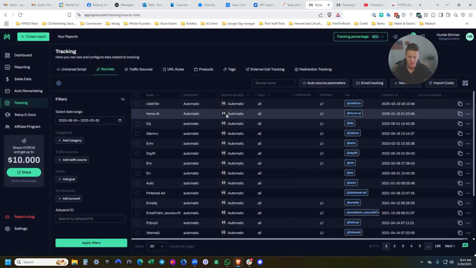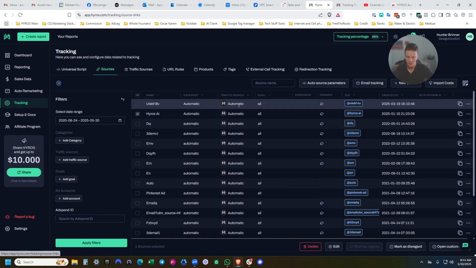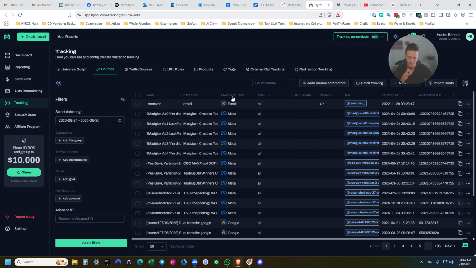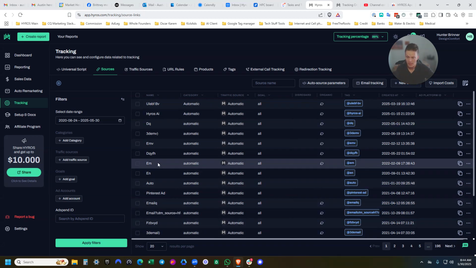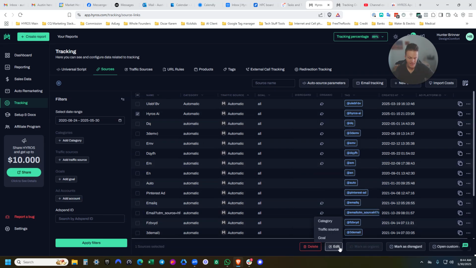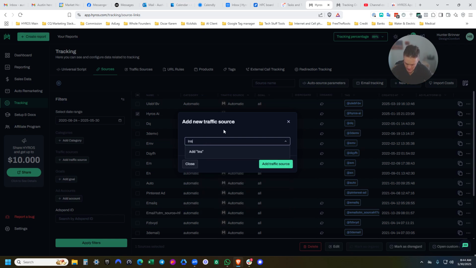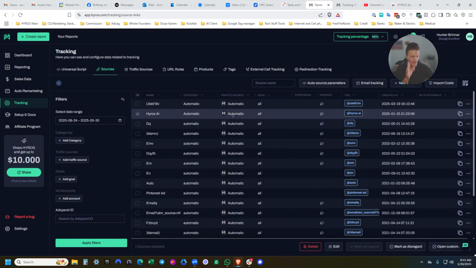But we can change these. You can change it manually right inside Hyros. We just go to tracking sources. We can filter, click on traffic source right there. We've got TikTok, Meta, Google, and then automatic. I could click right here and edit the traffic source category. If I knew this to be Instagram organic, I could just type it in like that, select it, and click add traffic source, and it would update that field for that specific one that I just selected.